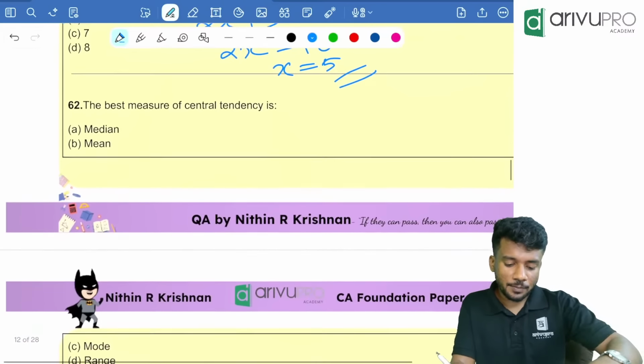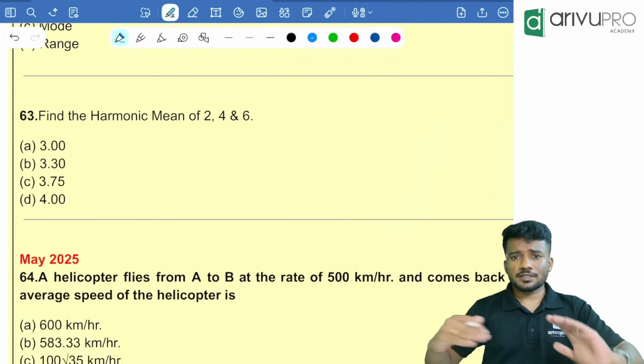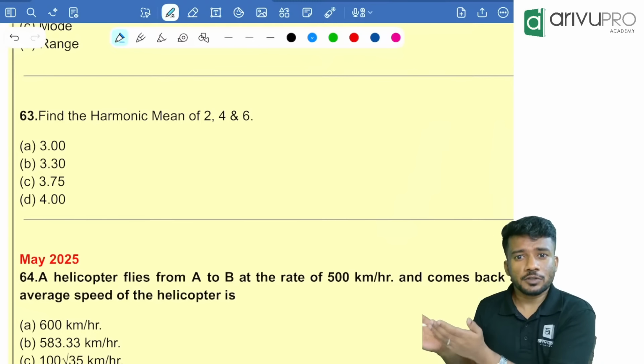Next question, the best measure. Which is the best measure? The mean. Because every time we are using the arithmetic mean, or mean, is the best measure of central tendency. Harmonic mean of 2, 4 and 6. If you check the recent years, there were many questions from harmonic mean. So for your coming attempt also, there can be a question based on harmonic mean. So study harmonic mean carefully.